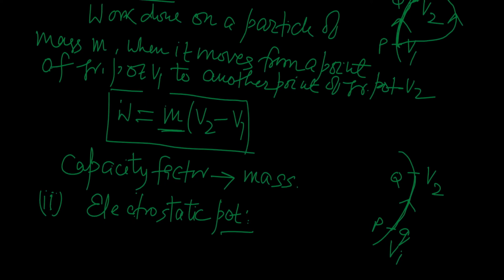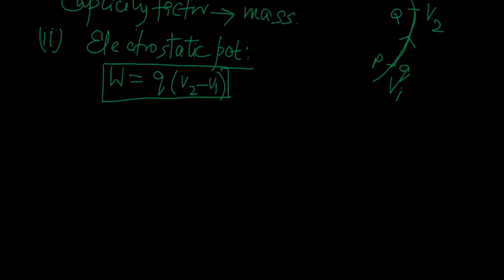In this condition, the work done in this process, W, is equal to what? We know this is given as Q times V2 minus V1. Just a similar expression. What do you see here? Here the charge of the particle Q is in fact at the place of the capacity factor.